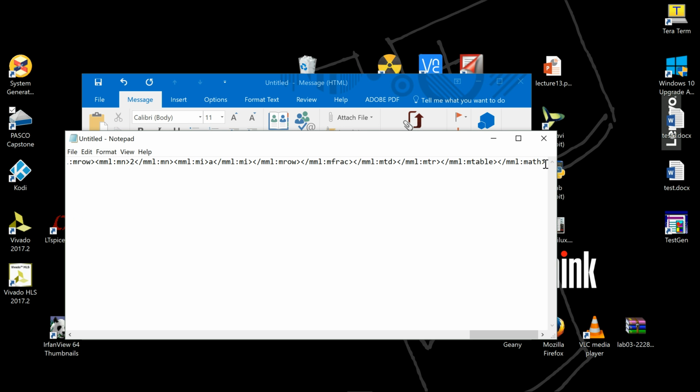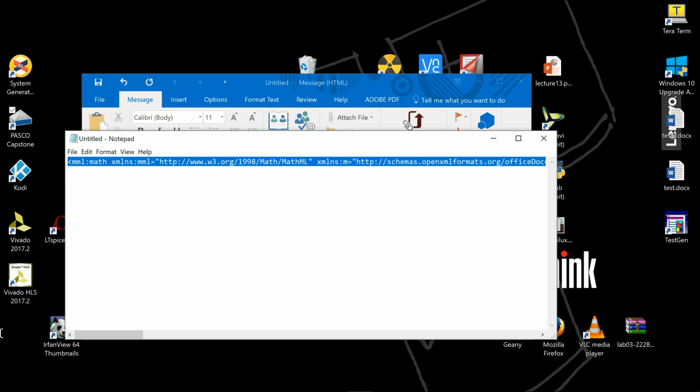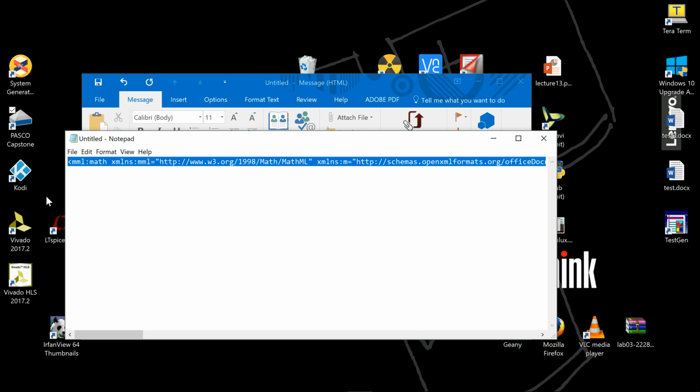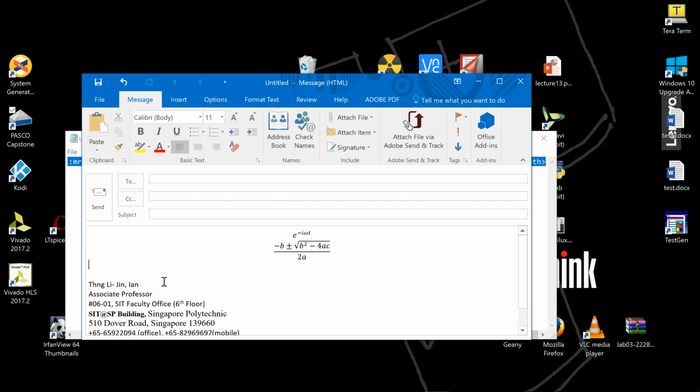Now, the interesting thing is that if I copy this entire line of text from Notepad and do the same paste in Outlook, it will still paste an equation for me. So it doesn't change in Outlook.